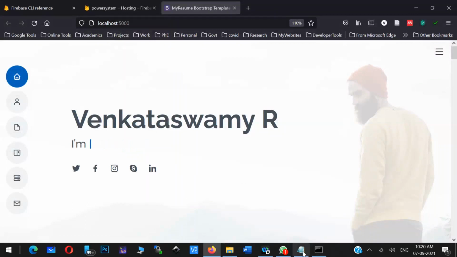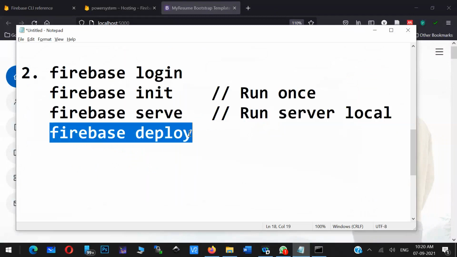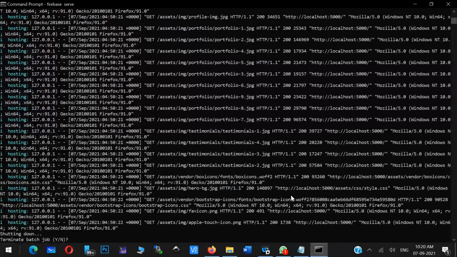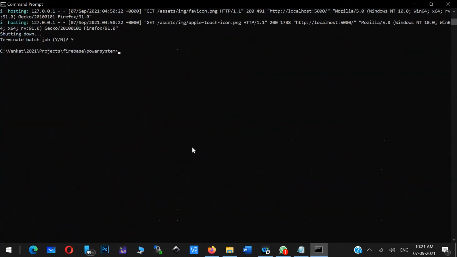For that, you just have to run one command called Firebase deploy. This is the command you have to run to deploy your application in cloud. So let me run this one. I'll just press Control C to stop this server. Now I am running Firebase deploy.